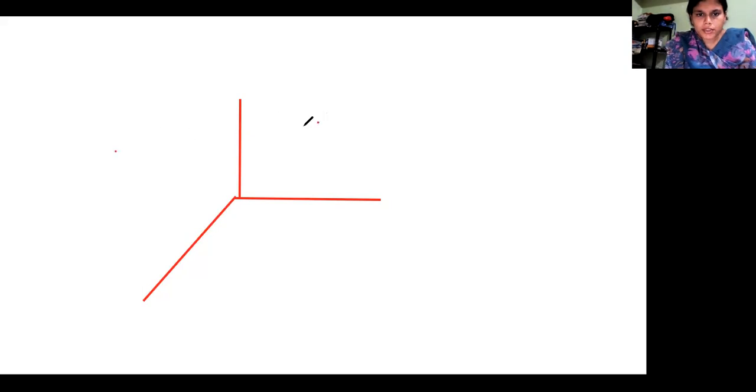Say this is a point P naught with coordinates x0, y0, z0, and this is P1 with coordinates x1, y1, z1.